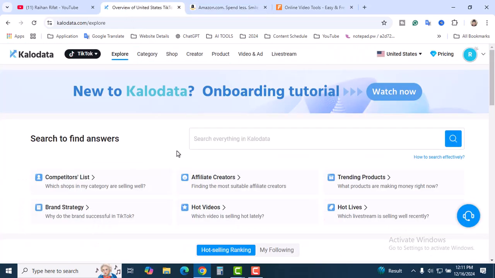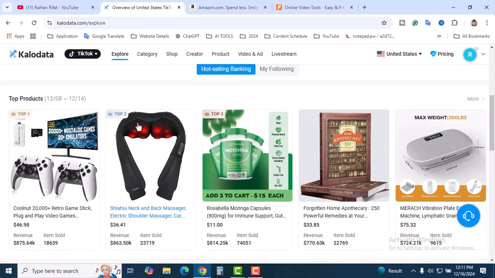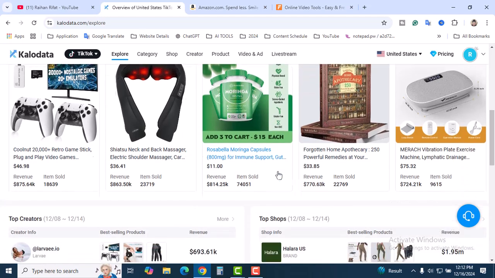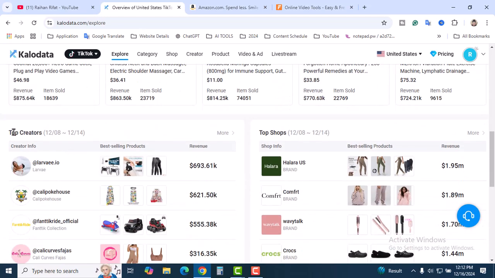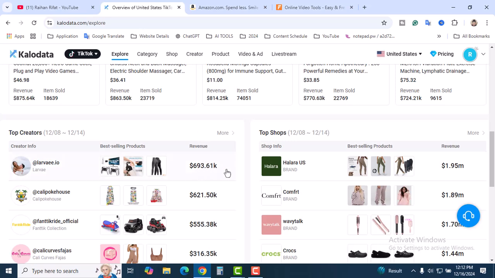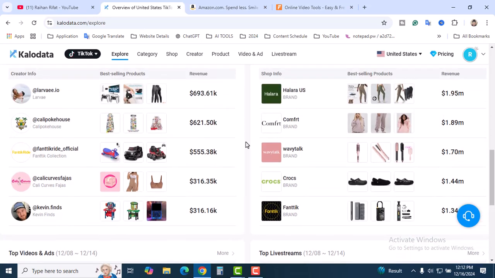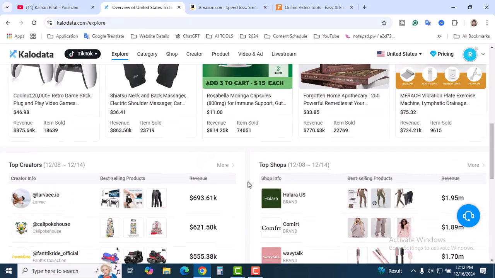It's called Kalodata. It's a great website for marketers, especially affiliate marketers. Here you can see the top trending products between these dates: top 1, top 2, 3, 4. You scroll down and you will see the top creators that have already earned revenue. This is the account, guys, and they got 693.61k revenue. They just created their videos and uploaded them to social media like TikTok, Reels, YouTube, wherever, and they are earning. That's pretty simple.